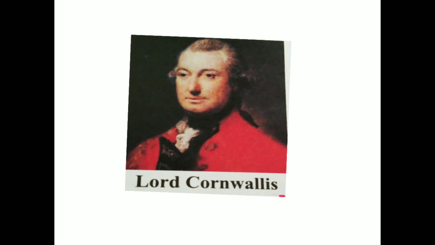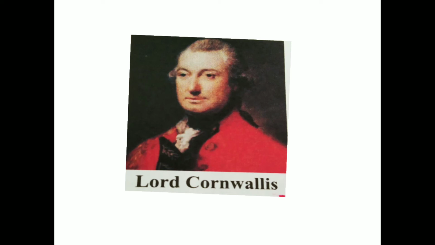The taxes were also very high, approximately 55%. That was more than half, and it was collected very rigidly. There was no soft way of collecting the revenue.